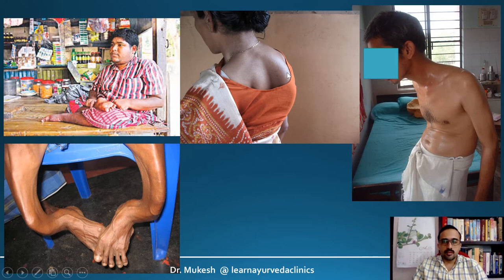These are some of the photos that I have put here to give you an idea of what a poor samhanana will look like. Here we can see that the body parts are not put together, either genetically, or because this has been affected by a disease. In such individuals, we usually consider the samhanana as avara.